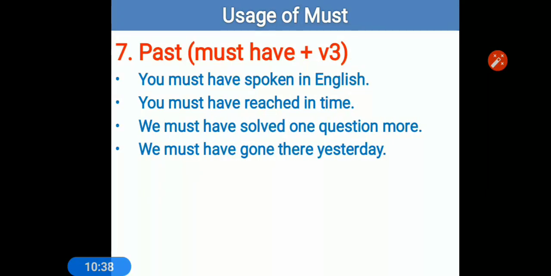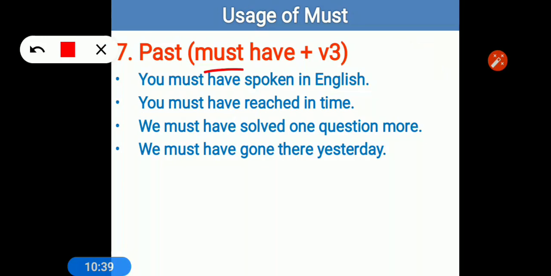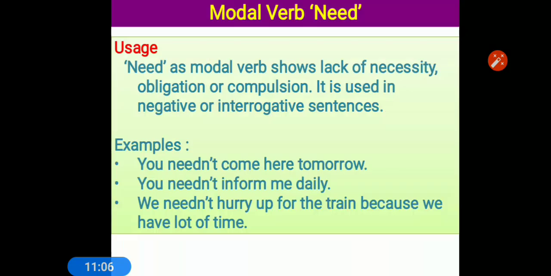Must have plus v3, should have plus v3, ought to have plus v3. It shows past. When we talk about past, then we use have plus v3. After any modal verb, if we add have plus v3, then it converts into past tense. So when you say you must have spoken in English, आपको इंग्लिश में बोलना चाहिए था. You must have reached in time, आपको समय पे पहुंचना चाहिए था. This way we use have plus v3.